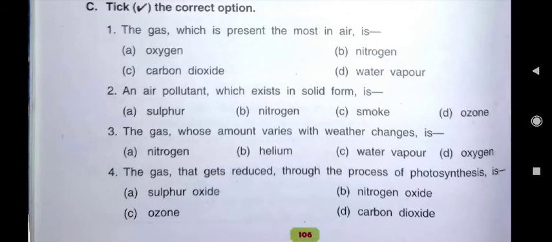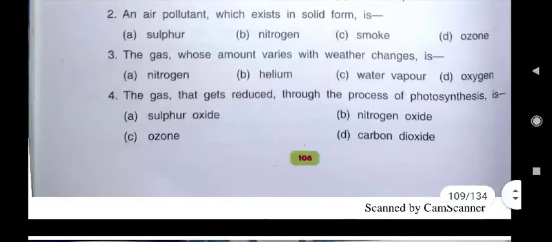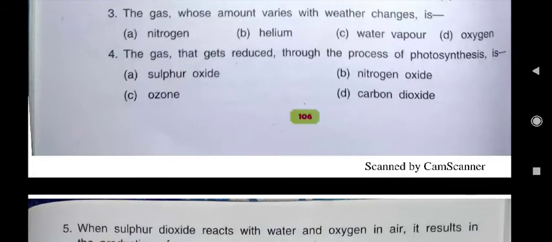Option B, that is nitrogen. Second one is an air pollutant which exists in solid form. Here you will write smoke. Then the third is the gas whose amount varies with weather changes is water vapor. Water vapor, due to the humidity of the air, its amount varies with weather change.